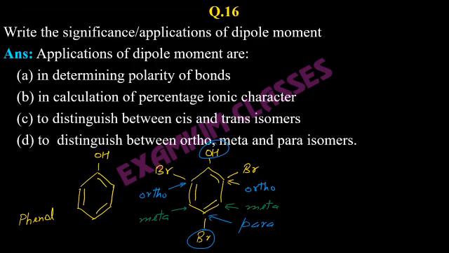Or if you see OH on this side and bromine on this side, the dipole moments will get cancelled out. Okay, mostly. So we will say the para form in this case will not have much dipole moment. So ortho, meta, para all have a relationship with dipole moment, and how the dipole moment will get cancelled.